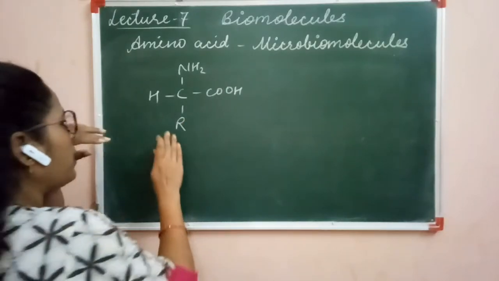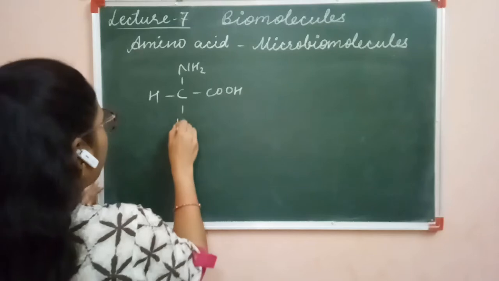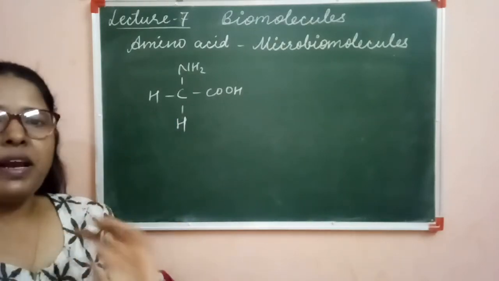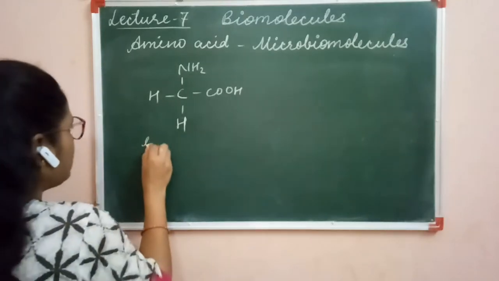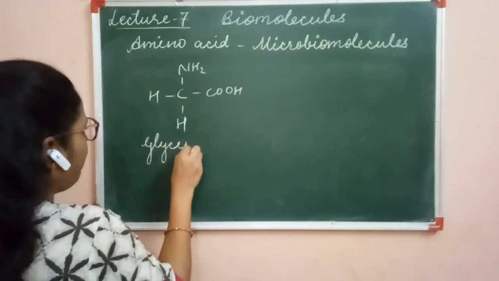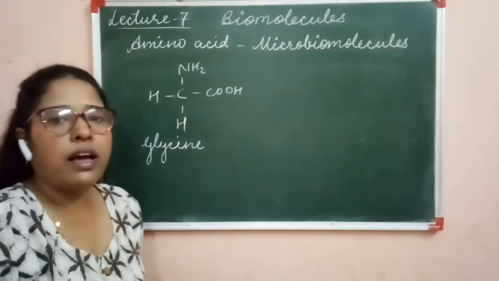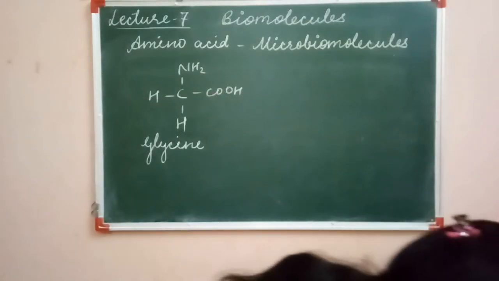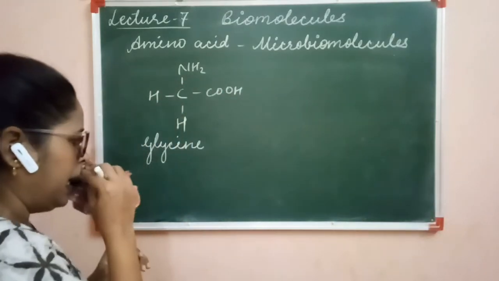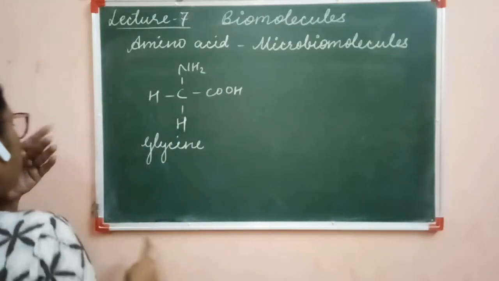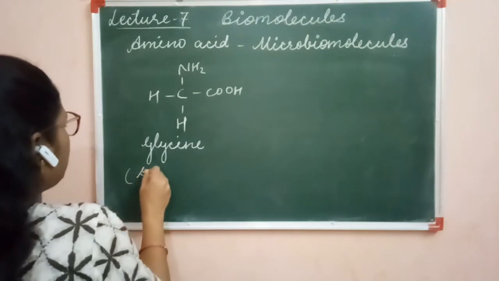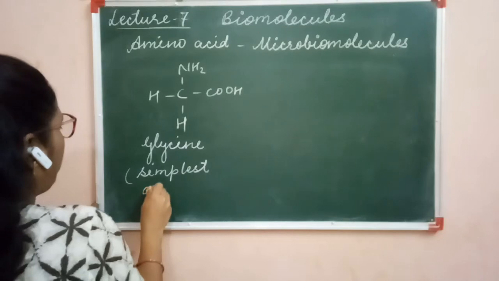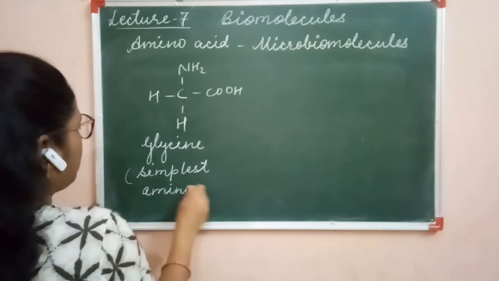If this R is replaced by hydrogen, then this is called the simplest amino acid, that is glycine. Clear? So this is glycine. It is the simplest amino acid.